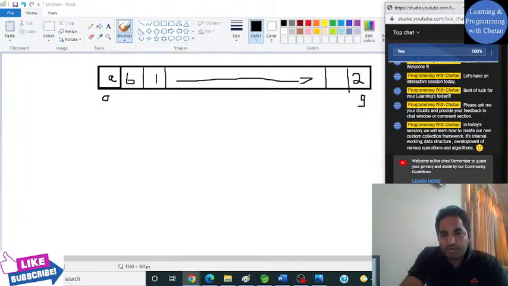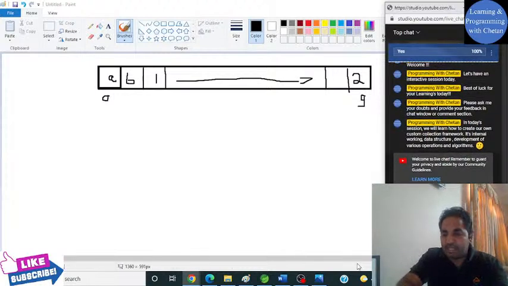So let me write it for your reference. In this particular case, we will get an exception, that is array index out of bound. Right?